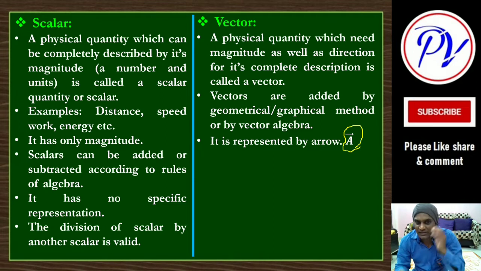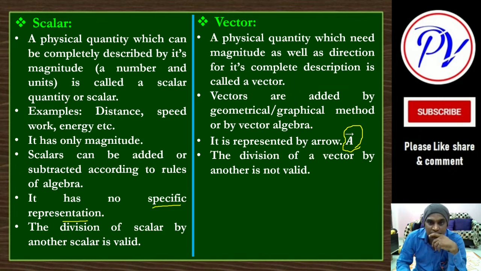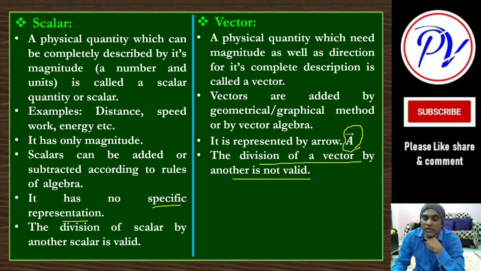In the scalar, there is no specific representation, but for vectors such kinds of notations are used. Clear? And unlike scalars, division of two vectors, or any two vectors, is not valid. We cannot do division of vectors, but in case of scalars it is possible.